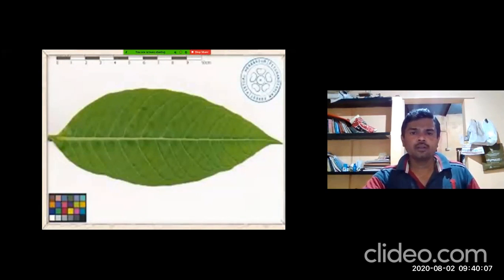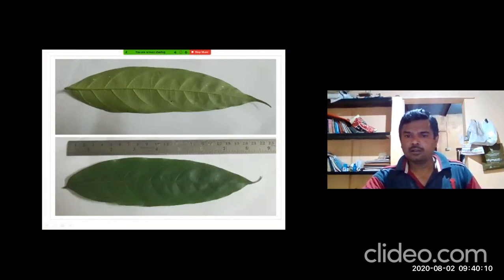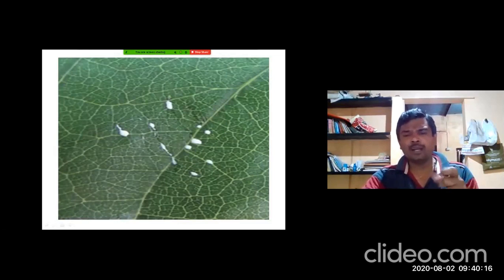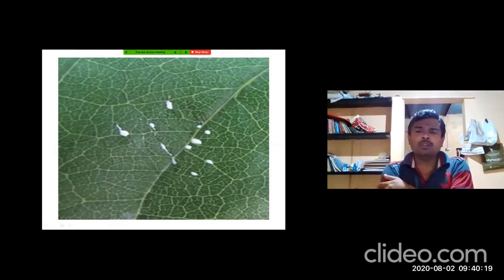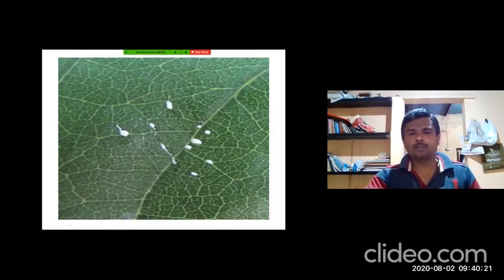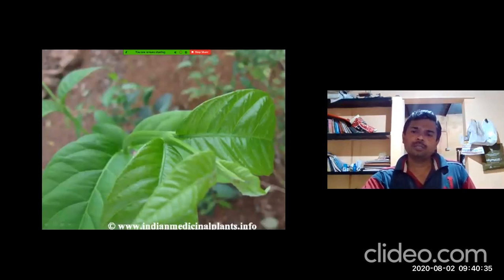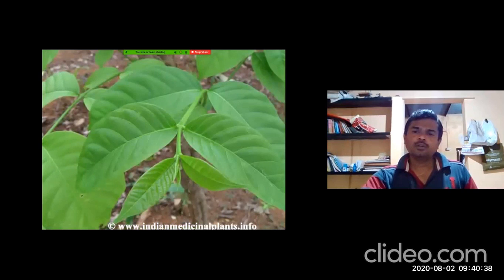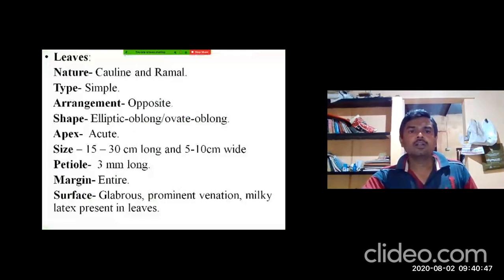In this picture, when you fold or break the lamina, you can observe the presence of milky latex. Even on the upper surface, you can prominently observe the milky latex in the midrib part. This is another picture, where you can observe the presence of an axillary bud.